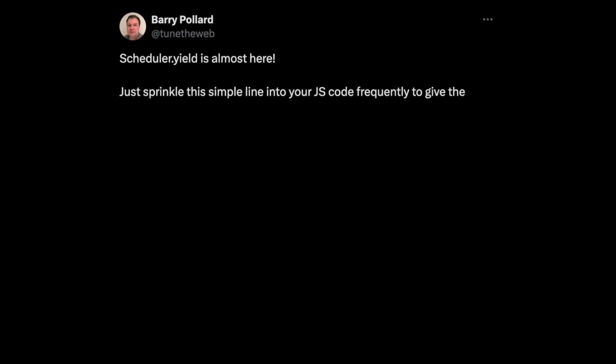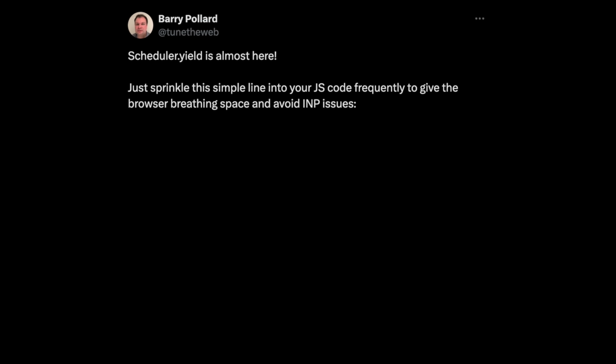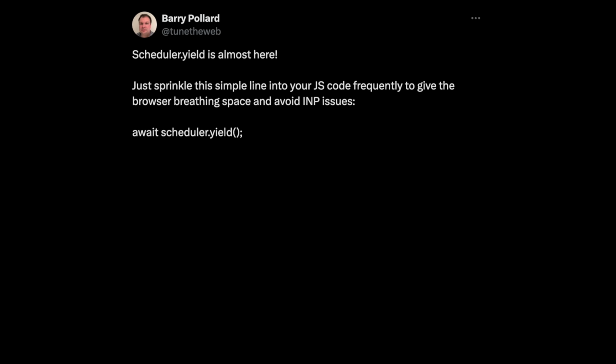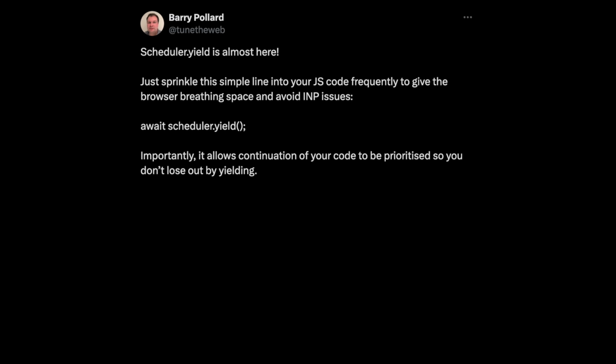Scheduler.yield is almost here. Just sprinkle the simple line into your JS code frequently to give the browser breathing space and avoid initial next paint issues. Await scheduler.yield. Importantly, it allows continuation of your code to be prioritized so you don't lose out by yielding.